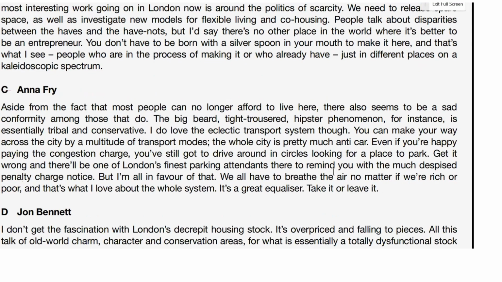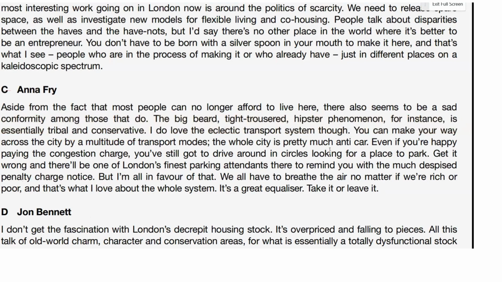Let's look at C. People no longer afford to live in London. The big beard, tight trousered hipster phenomenon, for instance, is essentially tribal and conservative. Well, this is very different to what the person talked about in A, who talked about multiculturalism, internationalism, and here we have tribalism and conservative. So this is essentially everyone is the same. That's not what A says. That would definitely be a different view. I don't think anything else is mentioned here about that. So it could be that our answer is C.